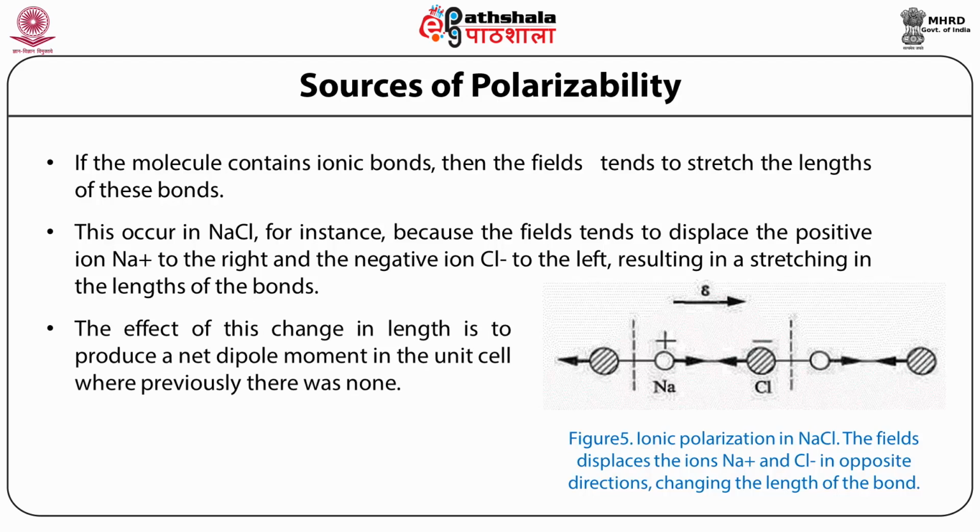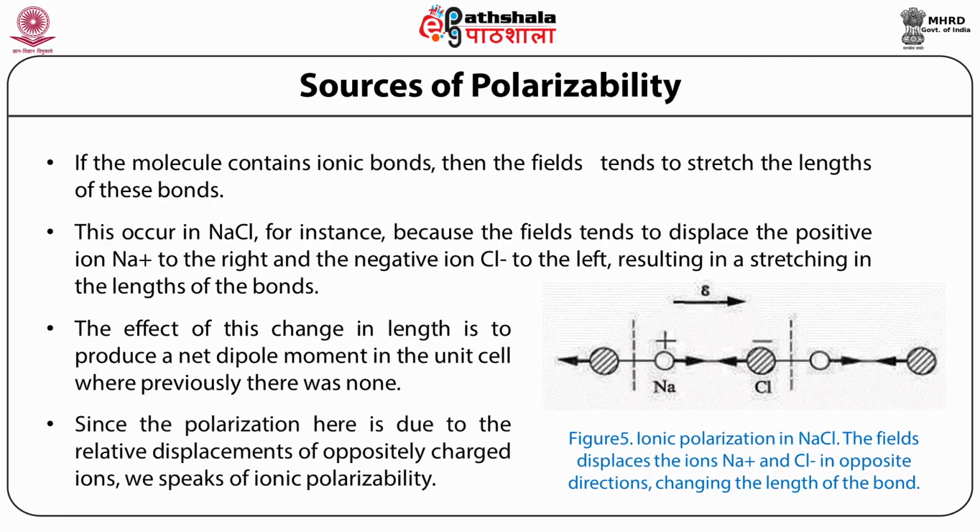The effect of this change in length is to produce a net dipole moment in the unit cell where previously there was none. Since the polarization here is due to the relative displacements of oppositely charged ions, we speak of ionic polarizability. Figure 5 represents the ionic polarization in sodium chloride. The field displaces the ions Na plus and chlorine minus in opposite directions, changing the length of the bond.